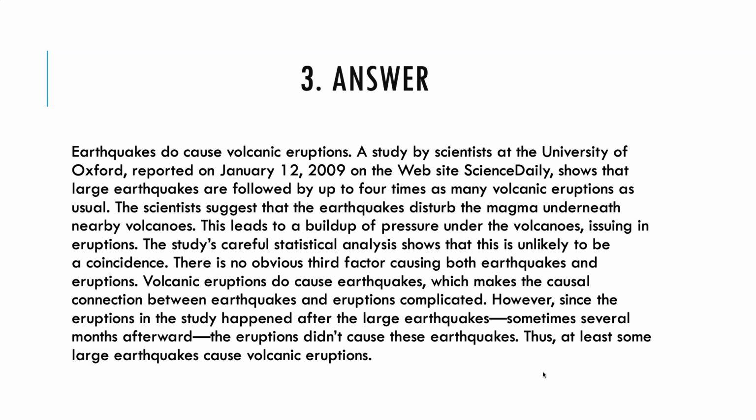The study's careful statistical analysis shows that this is unlikely to be a coincidence. There's no obvious third factor causing both earthquakes and eruptions. Volcanic eruptions do cause earthquakes, which makes the causal connection between earthquakes and eruptions complicated. However, since the eruptions in the study happened after the large earthquakes, sometimes several months afterwards, the eruptions didn't cause these earthquakes. Thus, at least some large earthquakes cause volcanic eruptions.